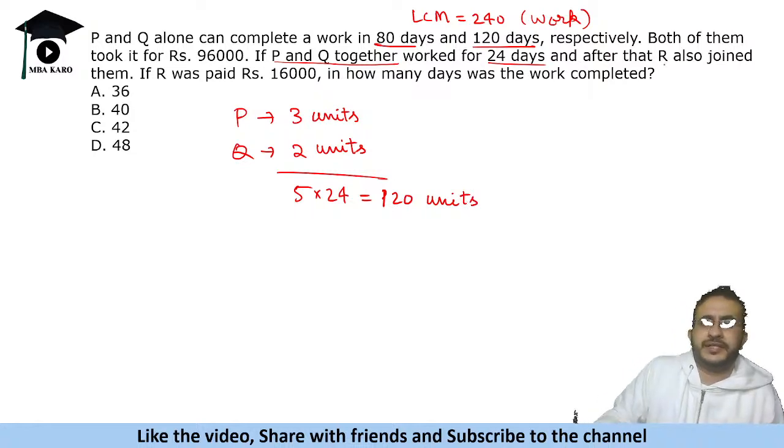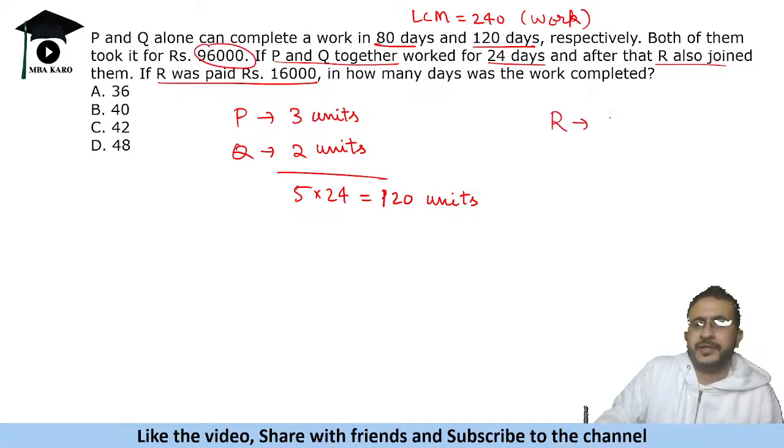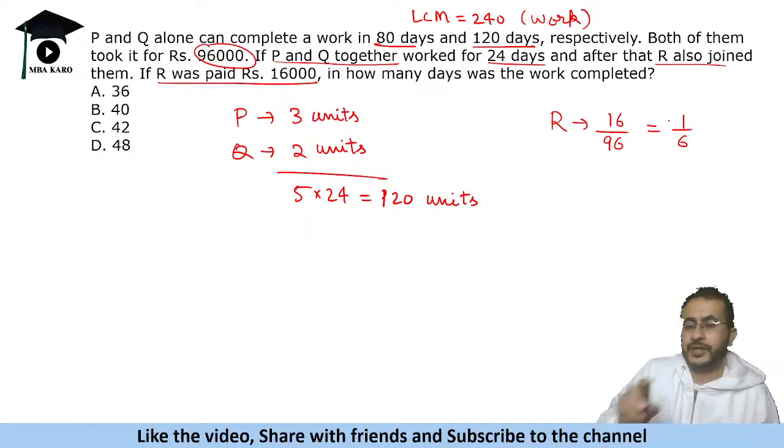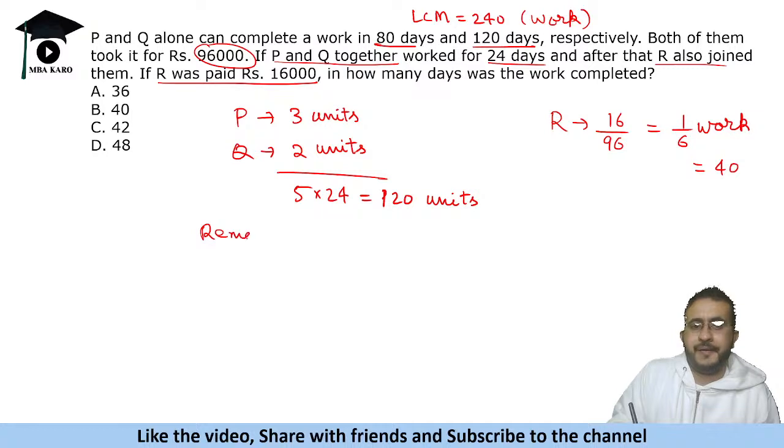Now it is given that R also joined them and R was paid 16,000 out of 96,000. So R is paid 16 out of 96. That means 1/6 of the work. So R is doing 1/6 of the work, which is 40 units. Right. Now in this remaining thing, so complete is 240, remaining is 120. R is doing 40 units.